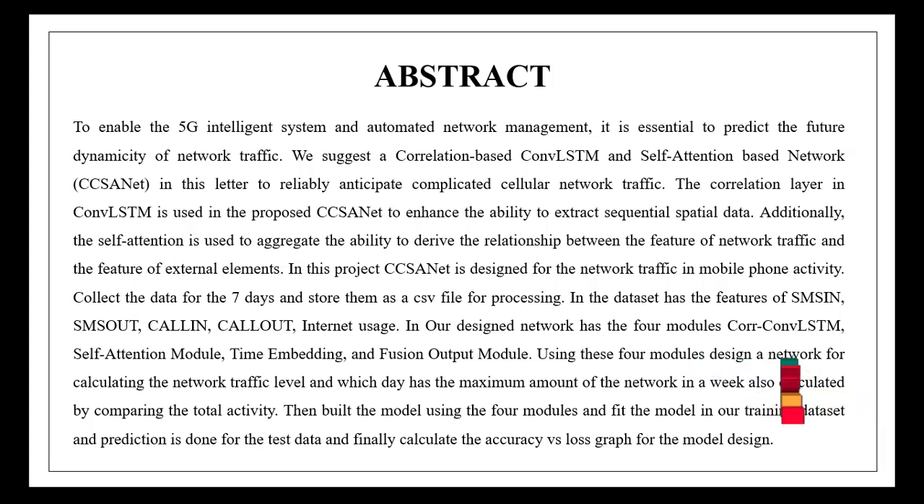Additionally, the self-attention is used to aggregate the ability to derive the relationship between the feature of the network traffic and the feature of the external element. In this process, CCSANet is designed for the network traffic in mobile phone activity. Collect the data for 7 days and store them as a CSV file for the processing. The dataset has features such as SMSIN, SMSOUT, CALLIN, CALLOUT, and internet usage. Our designed network has 4 modules: correlation convolutional LSTM, self-attention module, time embedding, and fusion output module.